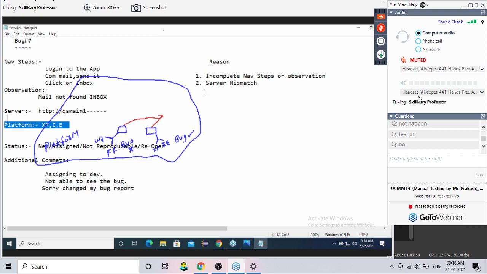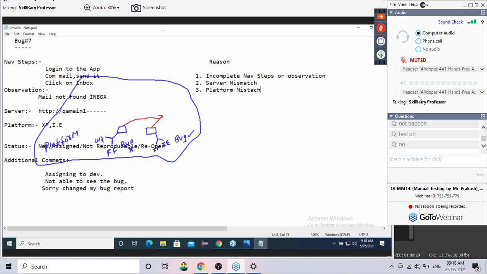Yes. So can I say the reason number three? The reason number three is what? Platform mismatch. Platform mismatch means the definition is simple: the test engineer found the bug using one platform and the developer is trying to reproduce the bug using some other platform. What is the solution for this platform mismatch? That's all. Mention the platform.